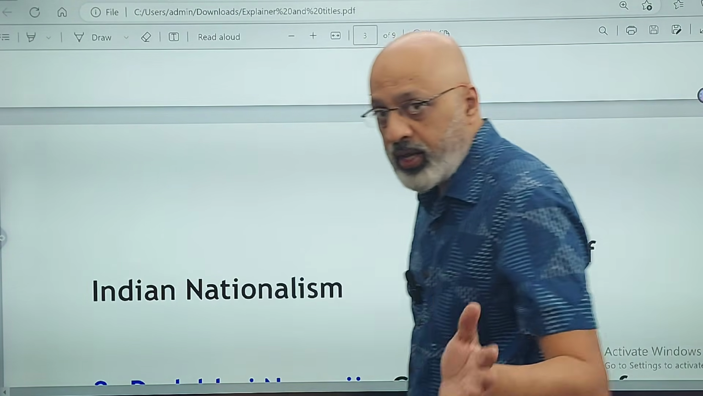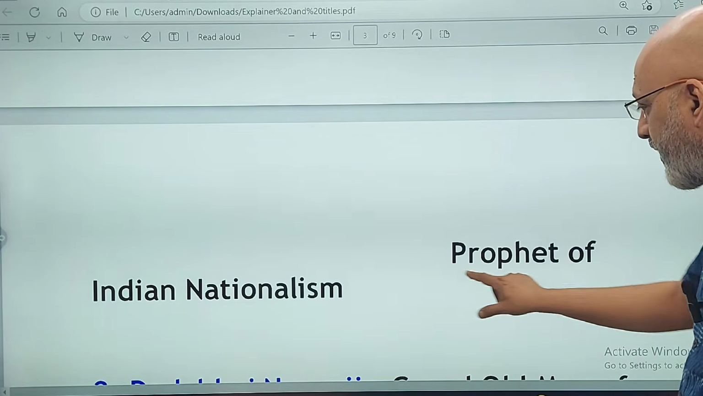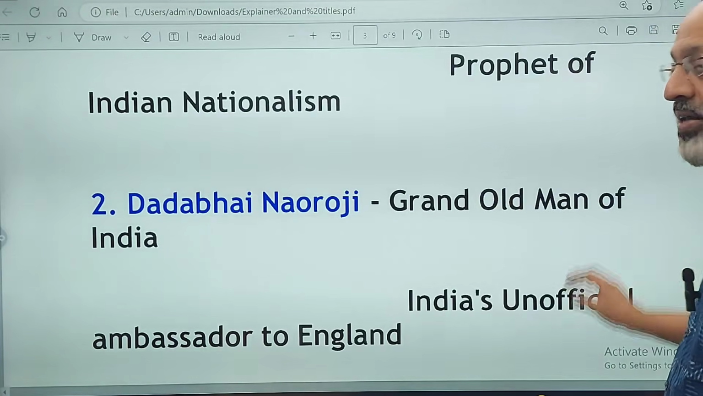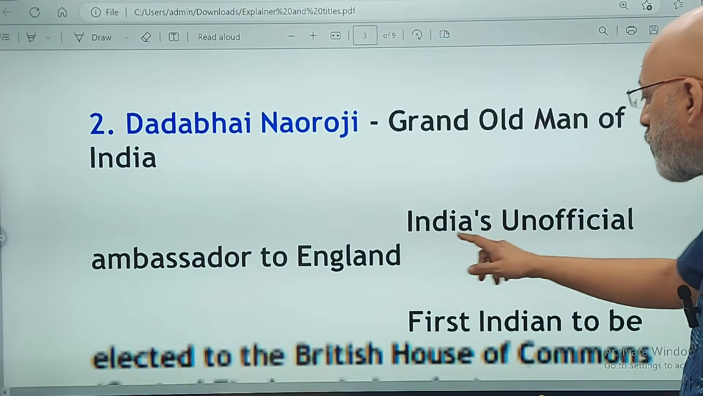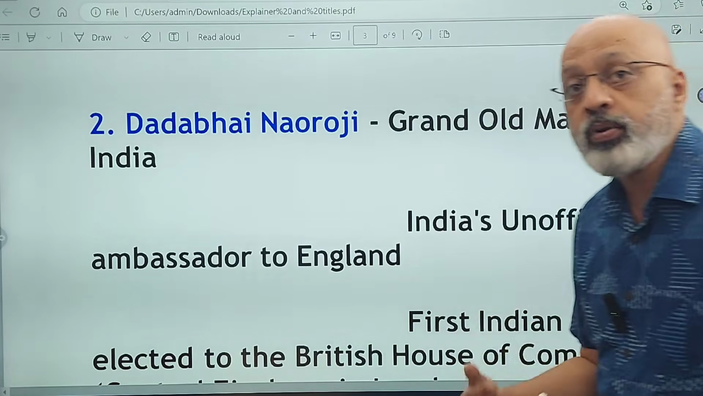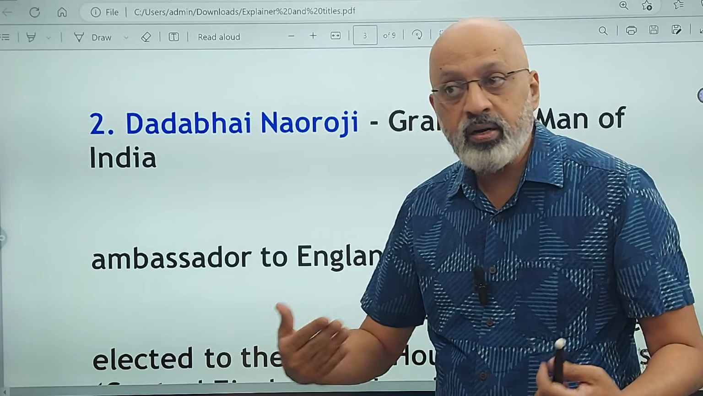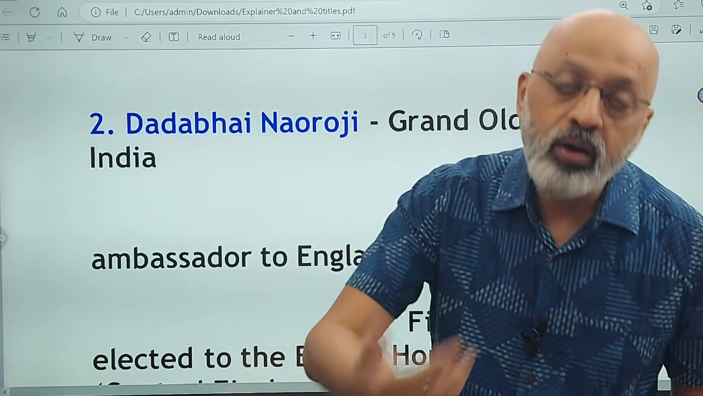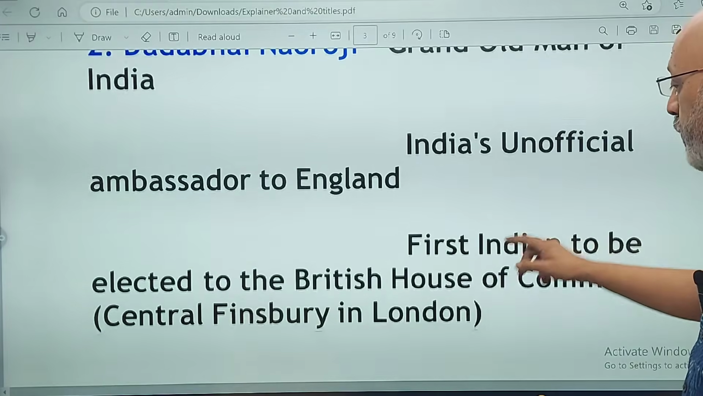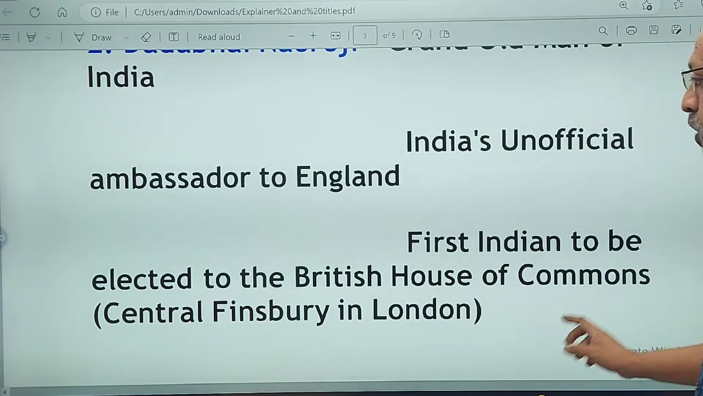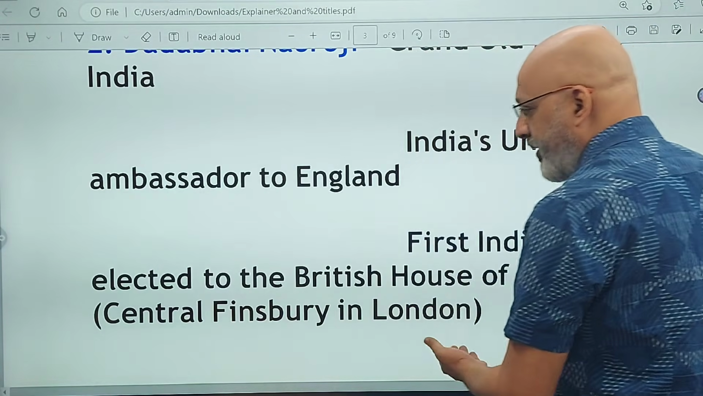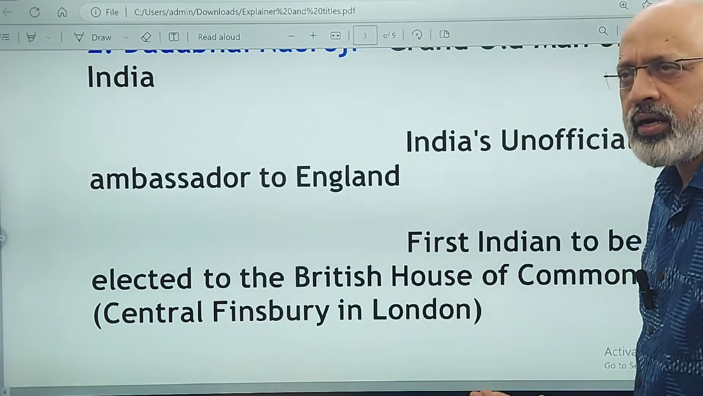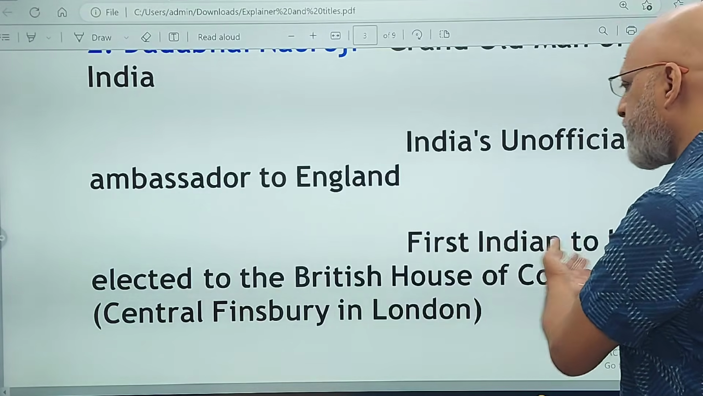The Indian nationalism, you will hear it again with 2 more people. So yaad rakhna that he is called the prophet of Indian nationalism. Okay. Dadabhai Naoroji was known as the grand old man of India. He was also known as India's unofficial ambassador to England because he would spend a lot of time in London talking about India's problems and making people in Britain aware of the problems that India faced. Okay. He was the first Indian to be elected to the British House of Commons, and this was the constituency from where he was elected. Central Finsbury in London. I think by 5 votes he won the election. Okay. 1892. The first Indian to be elected.